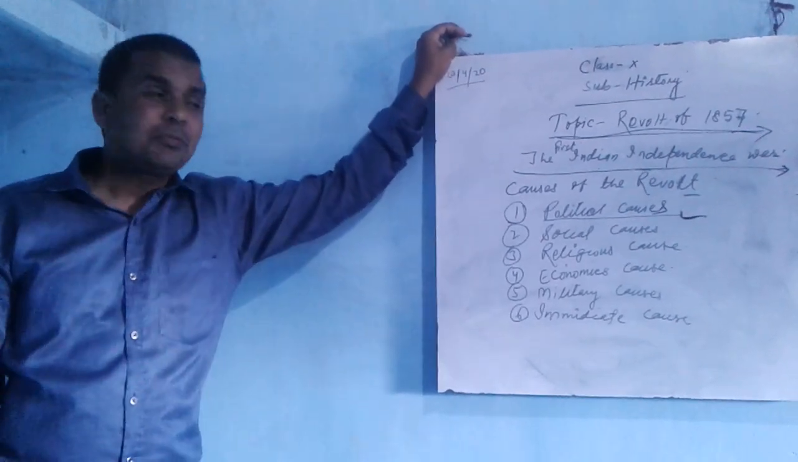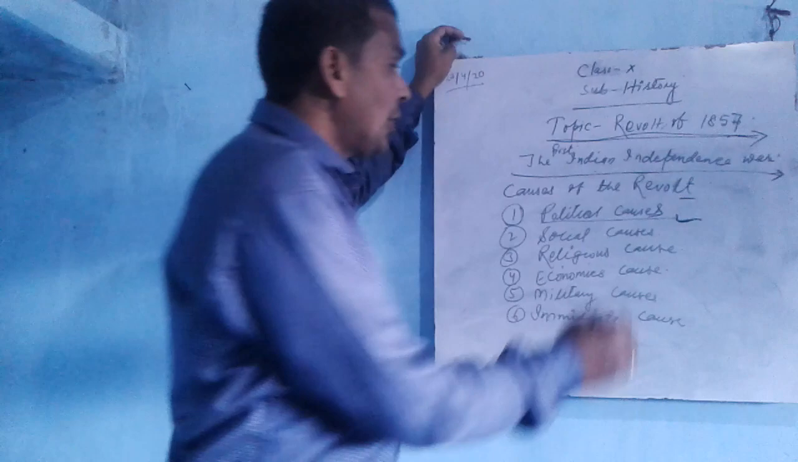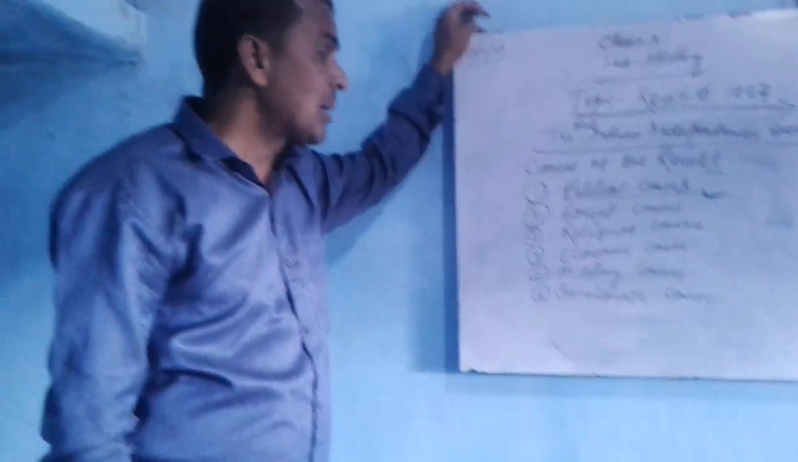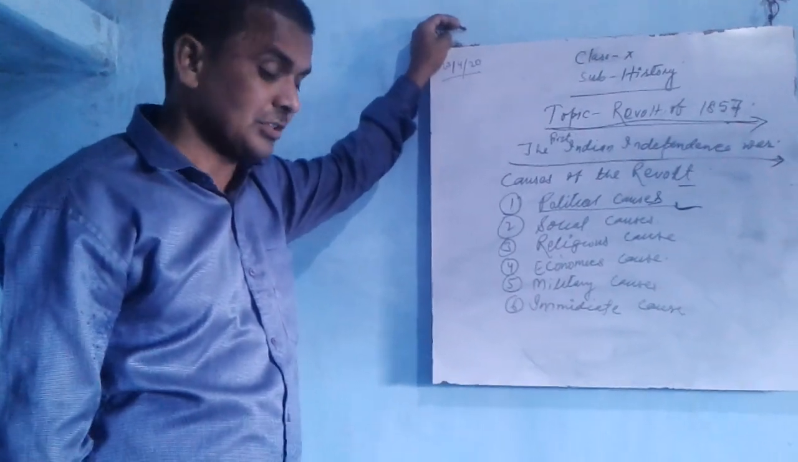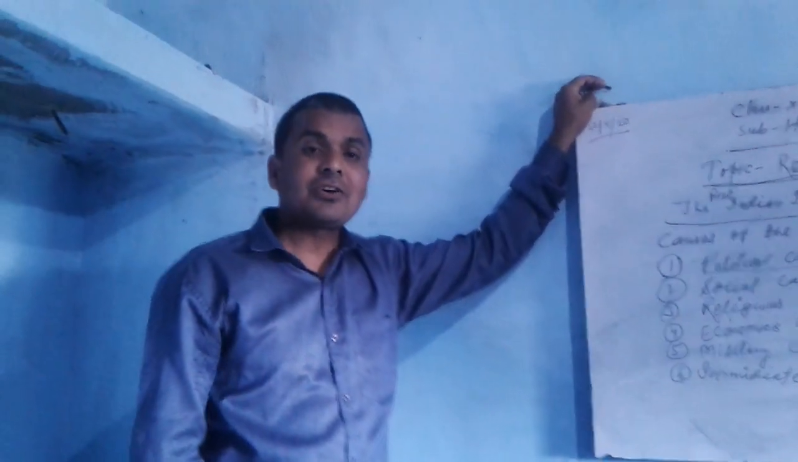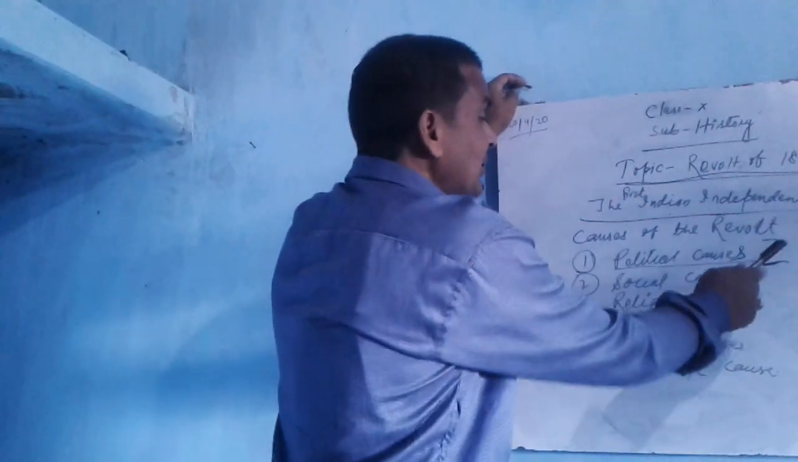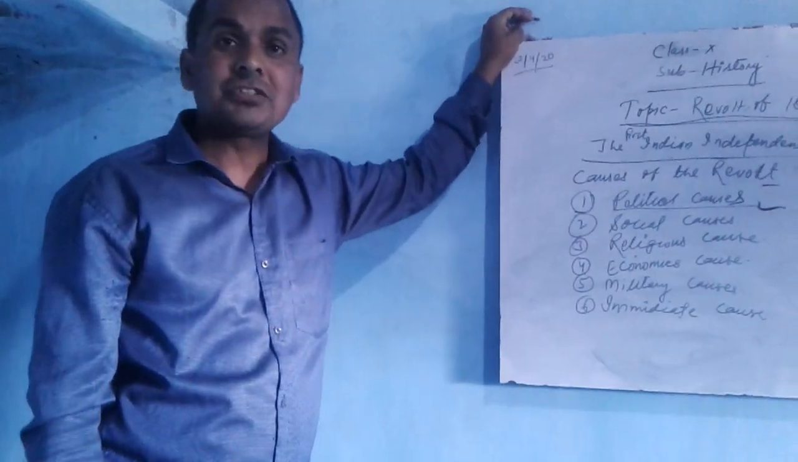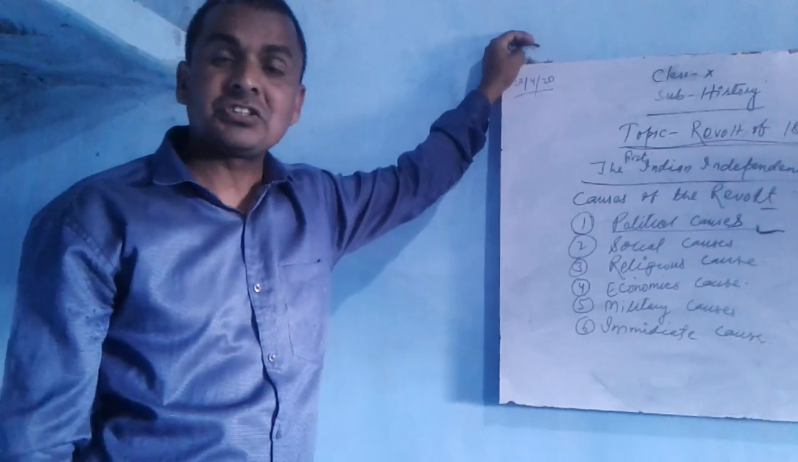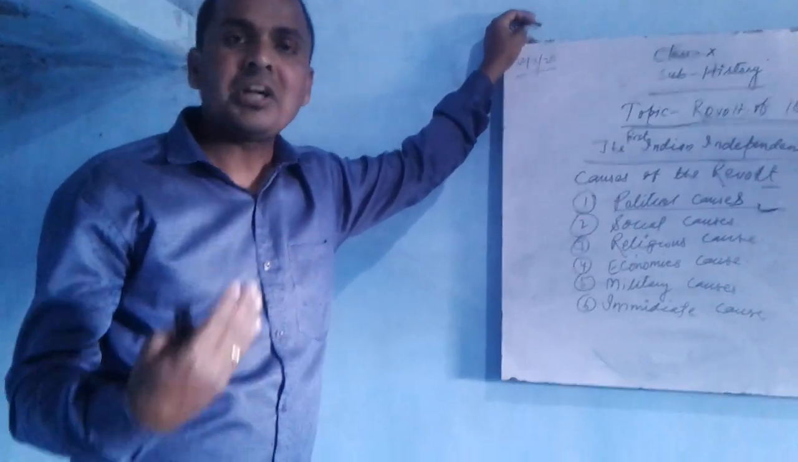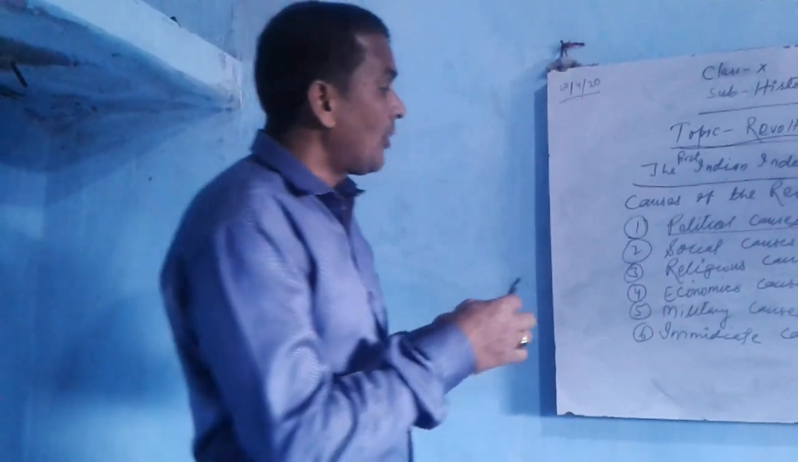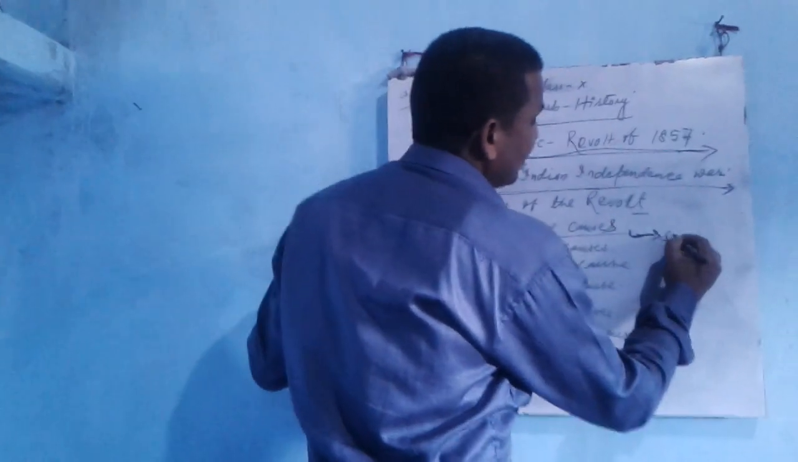Now we will discuss the causes of the revolt of 1857. What were the causes? Point number 1, political causes. Due to these, many Indian people understood the policy and philosophy of the British, and they became ready to revolt against the British. The first political cause we will discuss is the subsidiary alliance.